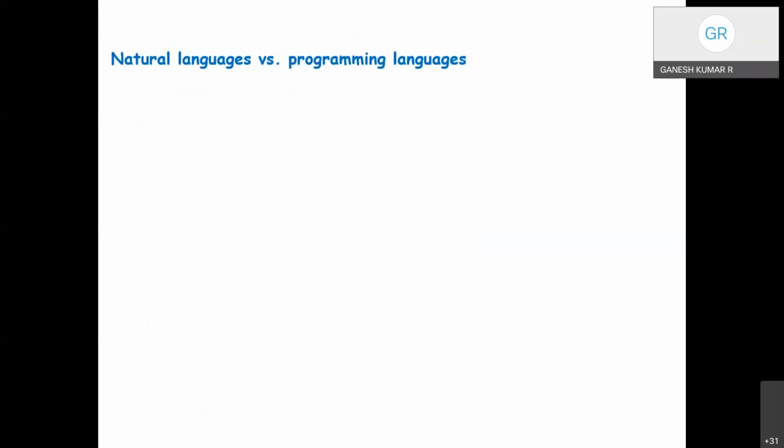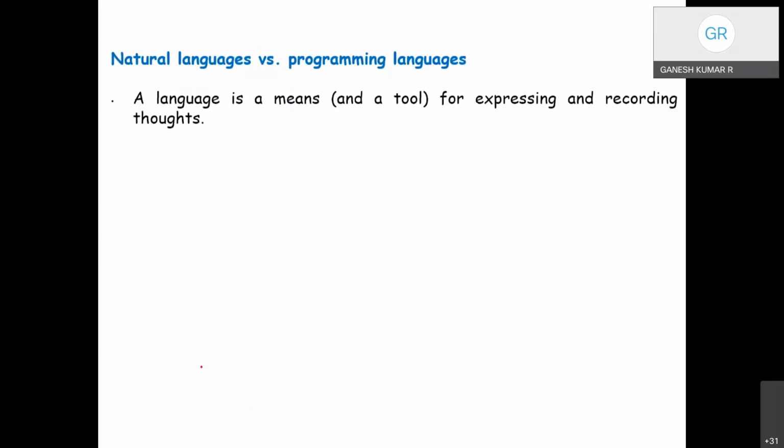Now coming to the comparison between natural versus programming languages. We had seen language is the keyword. So what is a natural language? A language is a tool used for expressing and recording thoughts. In general, language is a means, a tool, a method, or a mode for expressing and recording a person's thoughts. There are many languages all around us. In fact, hundreds of languages are spoken in our country, and thousands of languages exist in the world.